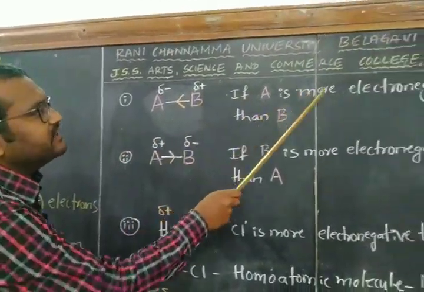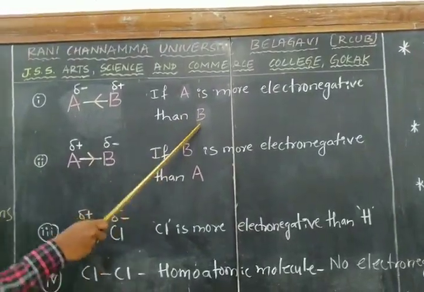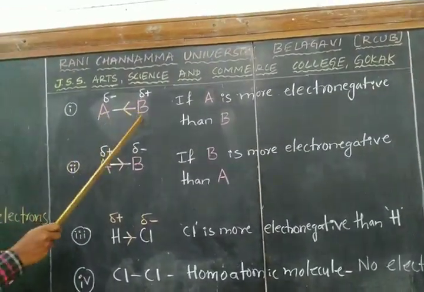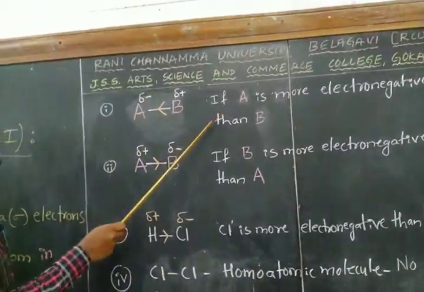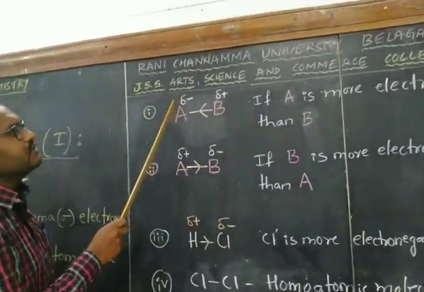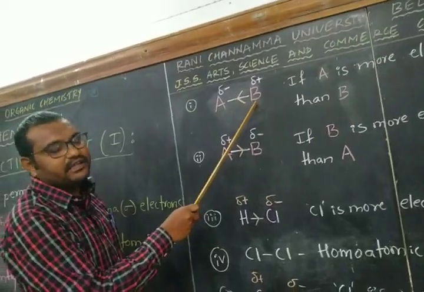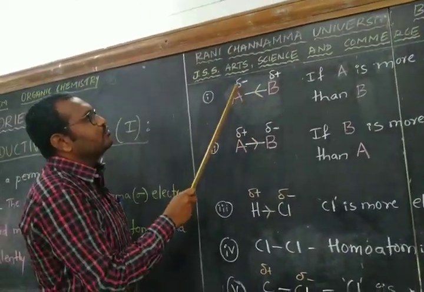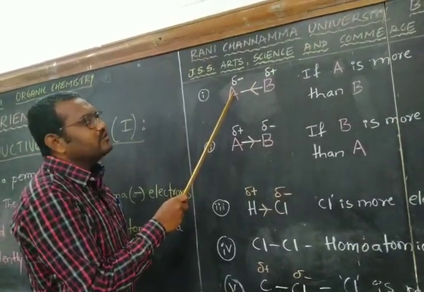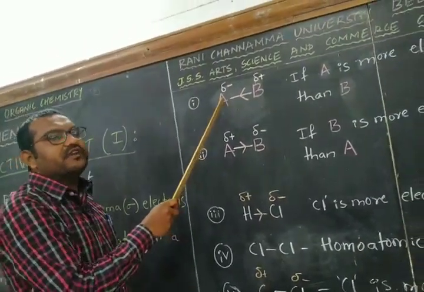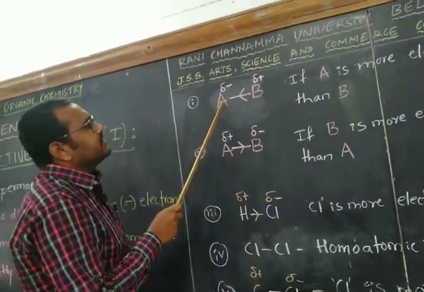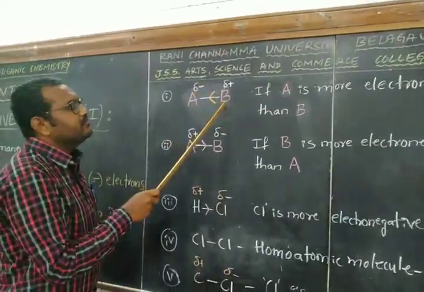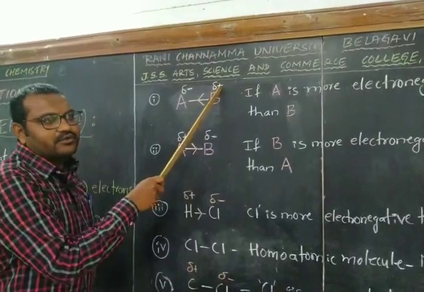Here, if A is more electronegative than B, the bonding electrons which are shared between A and B move toward the more electronegative atom. Since A is more electronegative than B, the bonding electrons shared between A and B move toward A. As a result of this shifting of electrons, the atom A acquires partial negative charge and the atom B acquires partial positive charge.